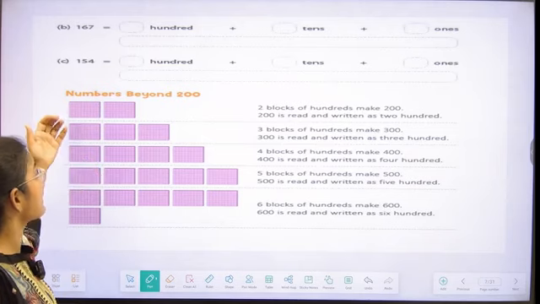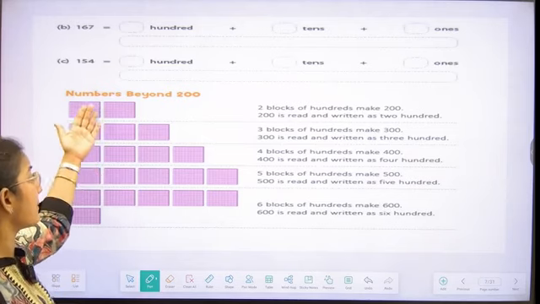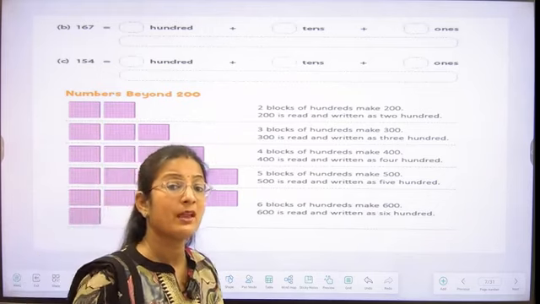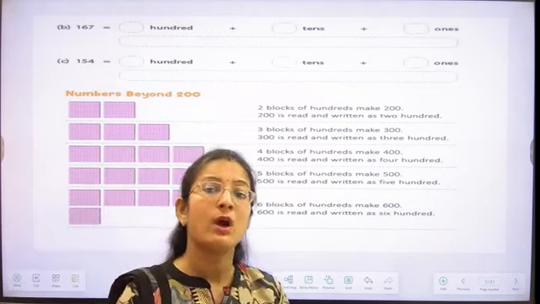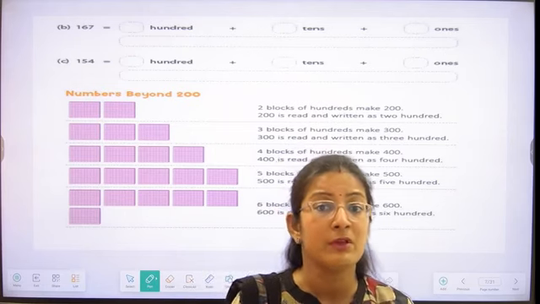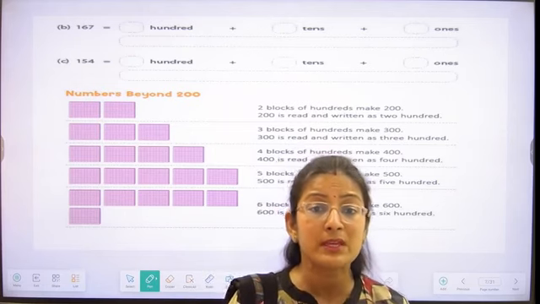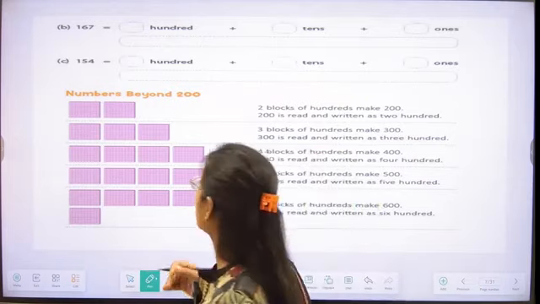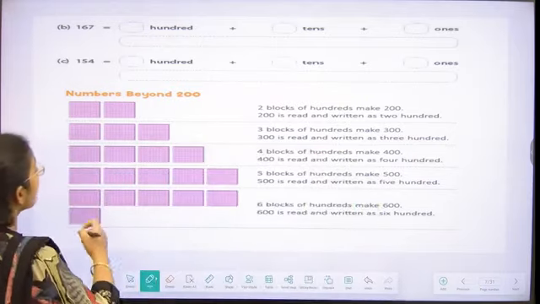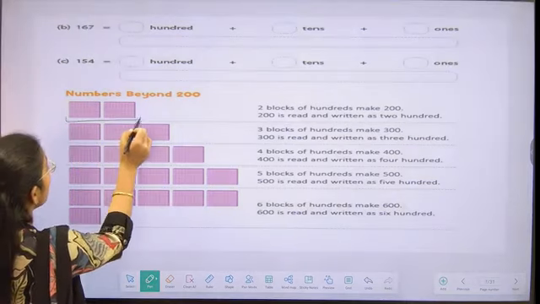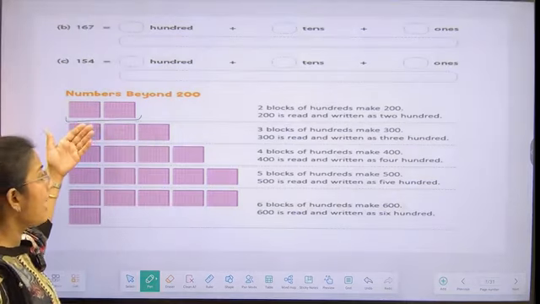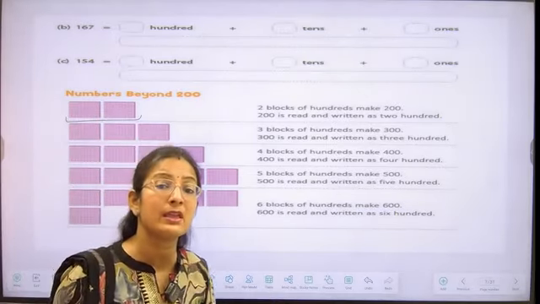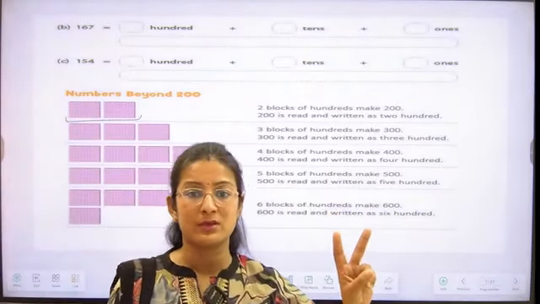Now we are going to understand how we can form the numbers beyond 200, students. For making the numbers beyond 200, what we have to do? We have to increase the number of hundreds blocks. Let's see on the screen what we have seen over here. For making a number of 200, we have to take how many hundreds blocks, students? We have to take 2 hundreds blocks.